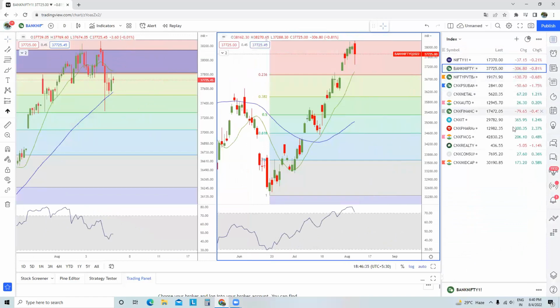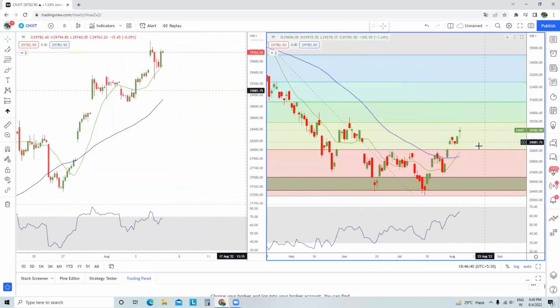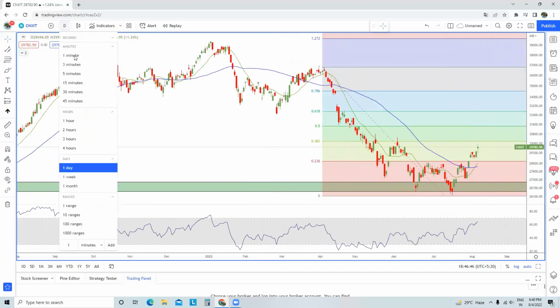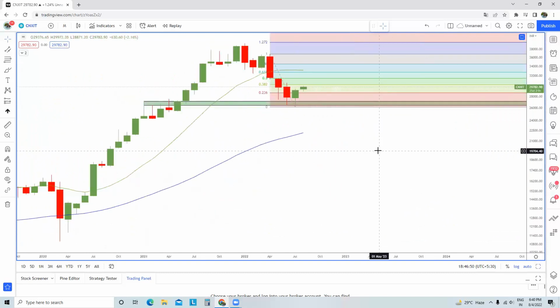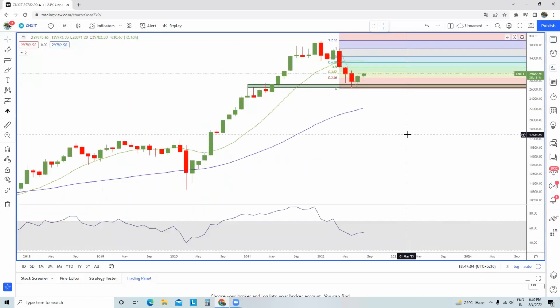Now, coming to the IT pack, I have been maintaining a stance since long in my weekly sectoral analysis videos that IT is trading at a pretty much important support in the monthly time frame charts, especially because of this candlestick cluster. And you can see the hammer which has been made over here. The candlestick which has been made over here is a hammer. The monthly time frame chart is average. It's not extremely outstanding because the trend is not up.